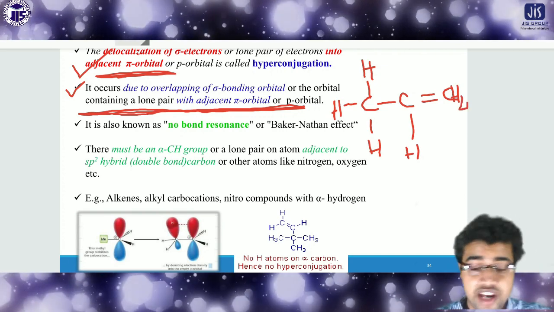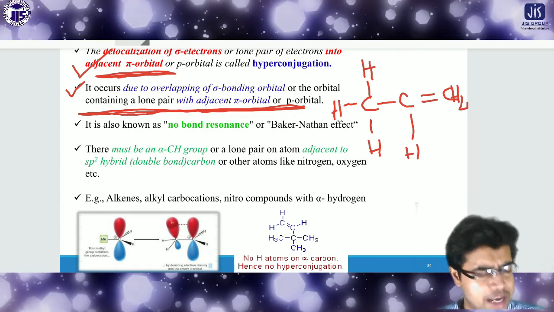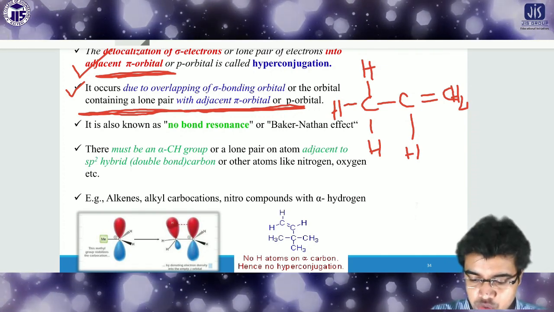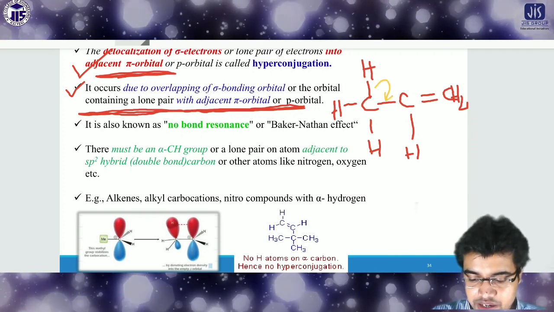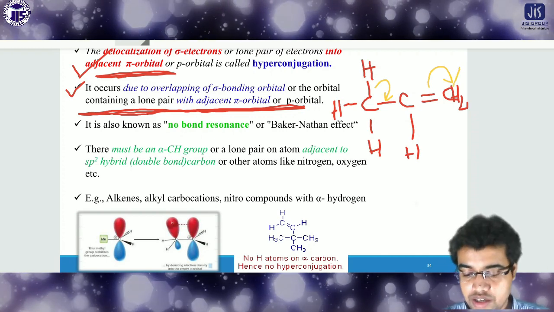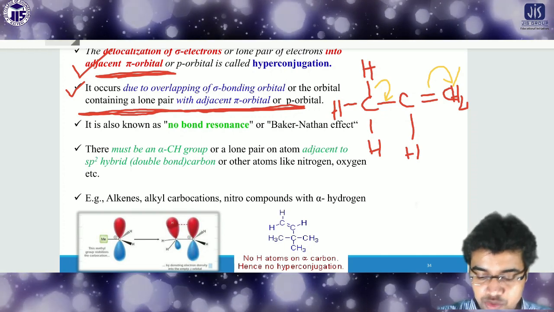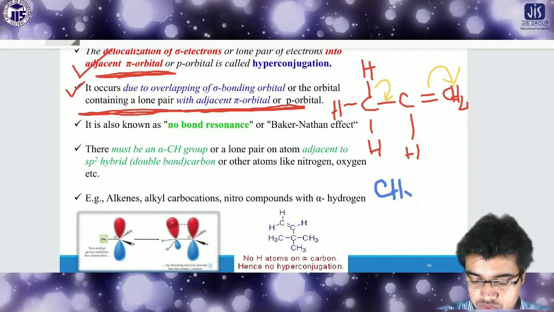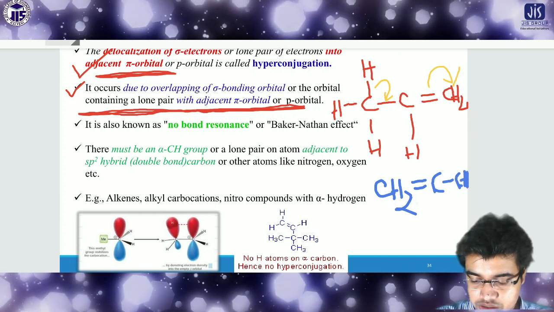Hyperconjugation means the overlapping of sigma bonds with adjacent pi bonds or pi orbitals. So look here, the overlapping will be of such kind. Here this bond will come, and next this goes to the CH2. That means here I can show you that you will get CH2, then double bond C, then single bond CH2,